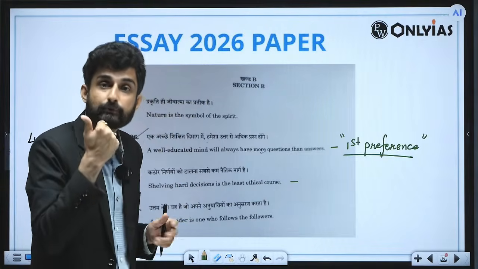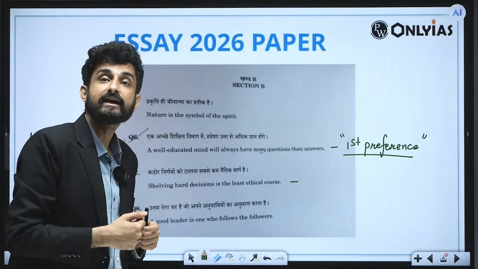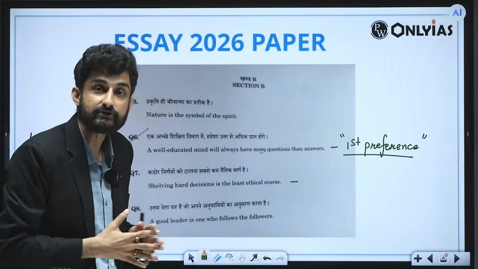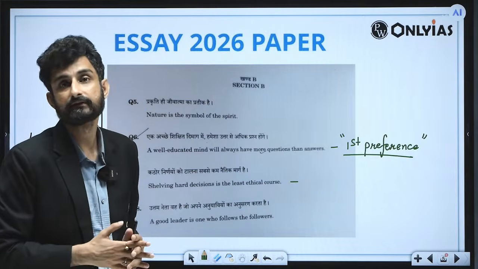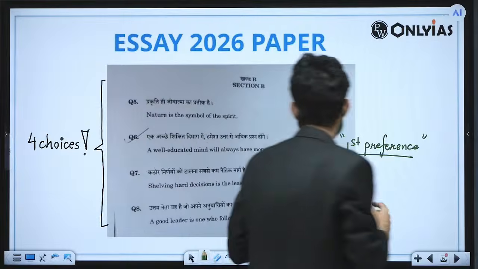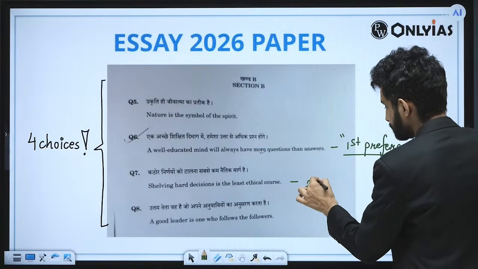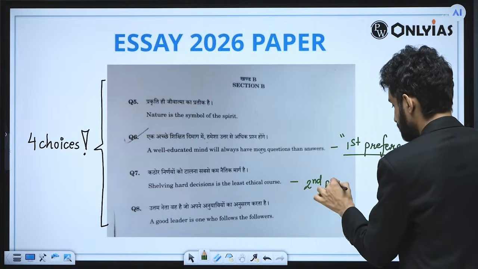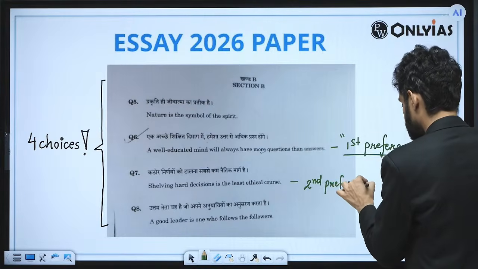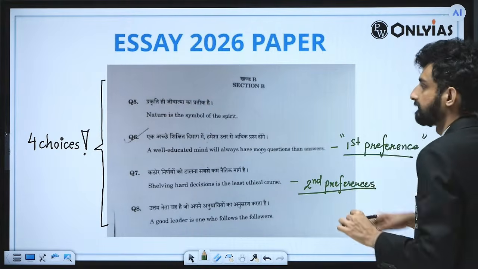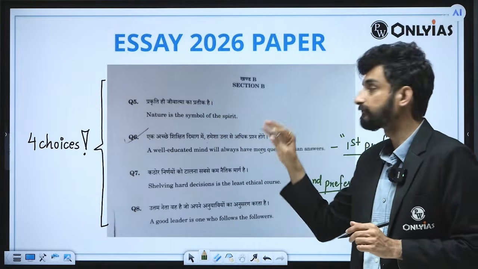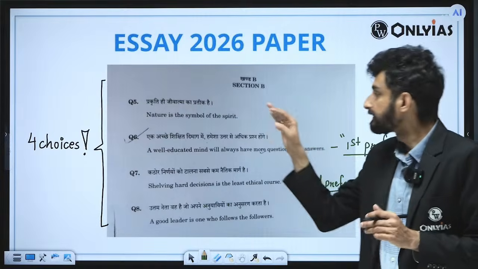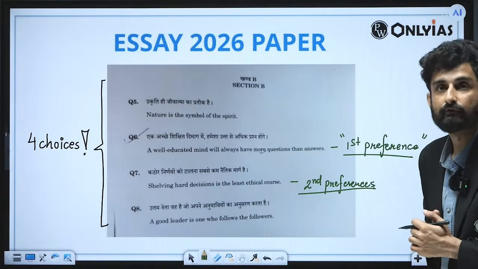Because if unemployment will be there, if per capita income will decline, if India will be left behind in the competition at the global level, then who will suffer? We Indians will suffer. Various exemplifications you will be getting, and therefore this can be a second preference. Again, it depends. If an individual has prepared some of them in the past, if an individual is from the environmental sciences background, from the geographical sciences background, they can also attempt this as well.